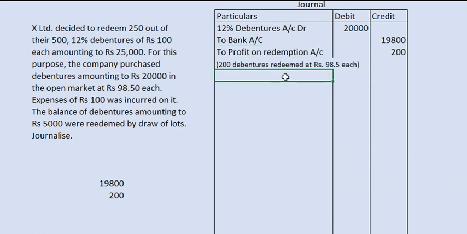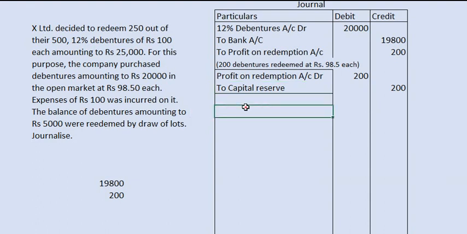So profit on redemption account debit, to capital reserve, amount 200. So the first case is over.